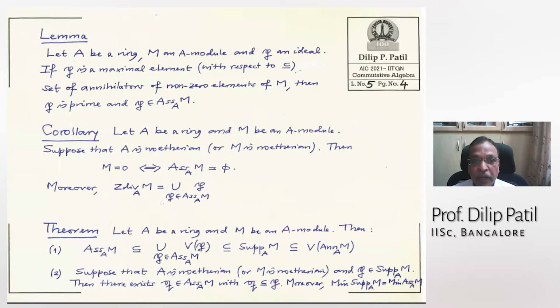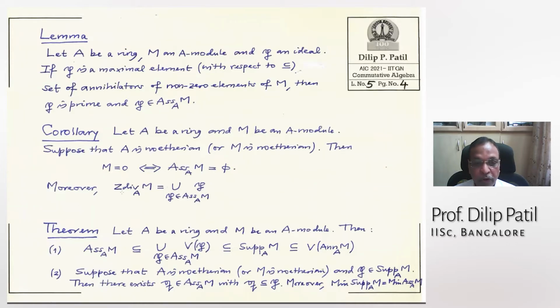All right. The next lemma is: if you have a module M and P is a maximal element, with respect to inclusion, among the annihilators of the non-zero elements of M, then P is prime and P belongs to the associated primes of M. An immediate consequence is that if A is Noetherian or M is Noetherian, then M is 0 if and only if there is no associated prime, that is, it is an empty set.